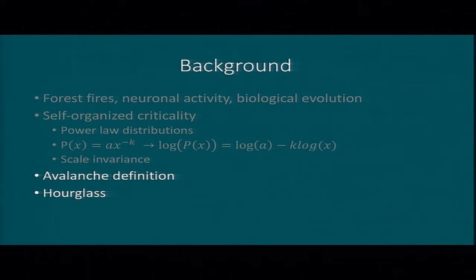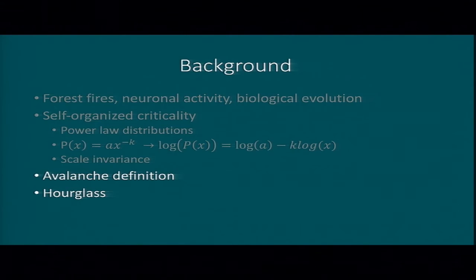Going forward, I'm going to be using a definition of avalanche that involves a minimum event threshold and power law statistics. And I looked at the system of an hourglass like this. It's a pretty simple system that previous work has shown to be a candidate for self-organized criticality.